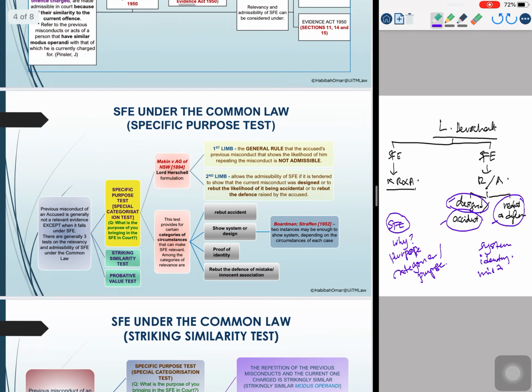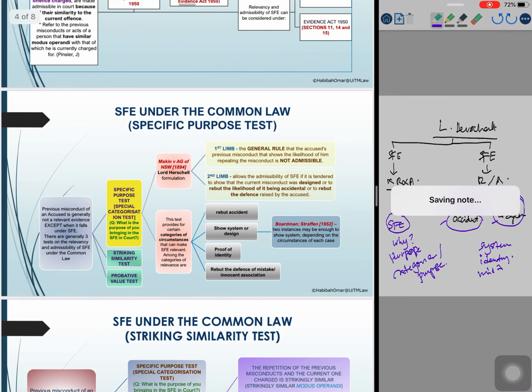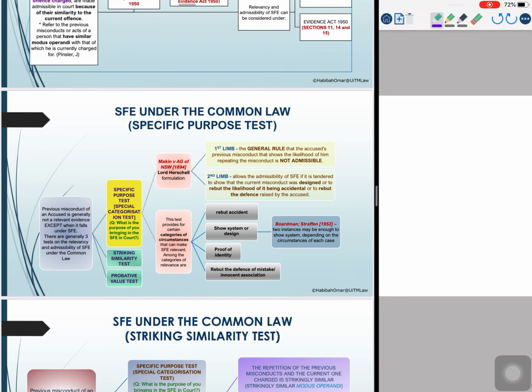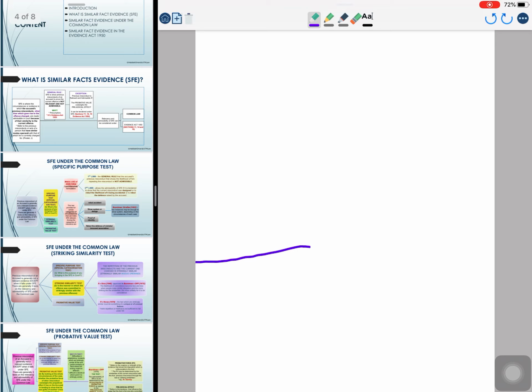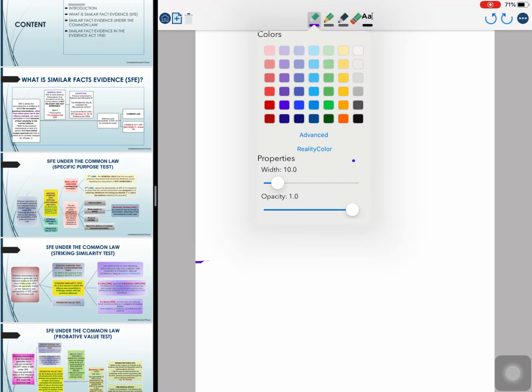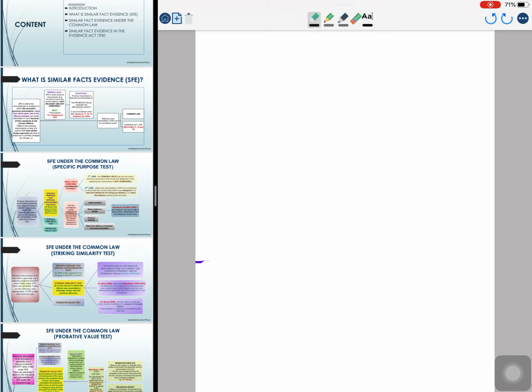So what happened here? If we look at the example that I gave you last time, remember, we have a situation where A is currently charged for assault of V1, who is a 10-year-old boy, right?